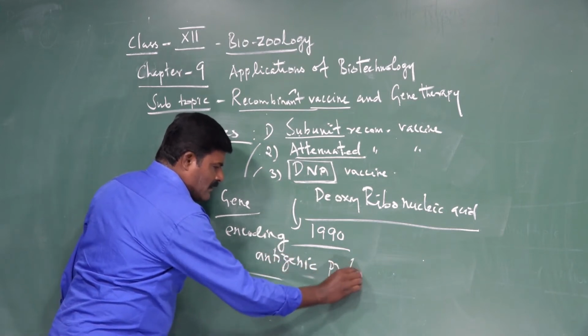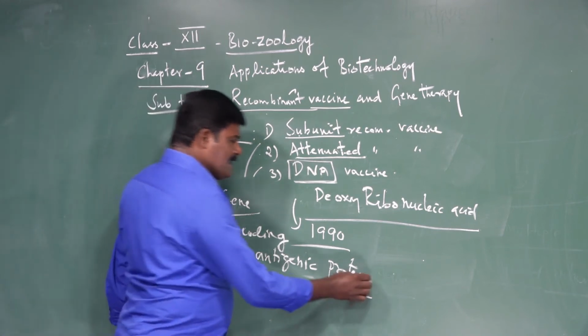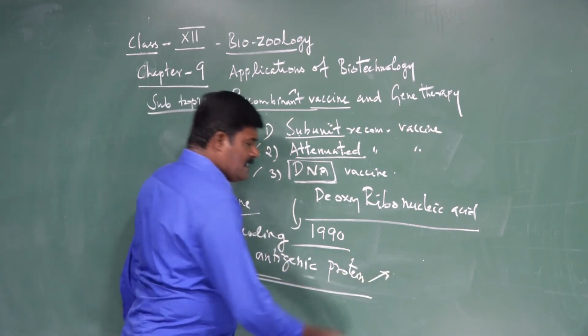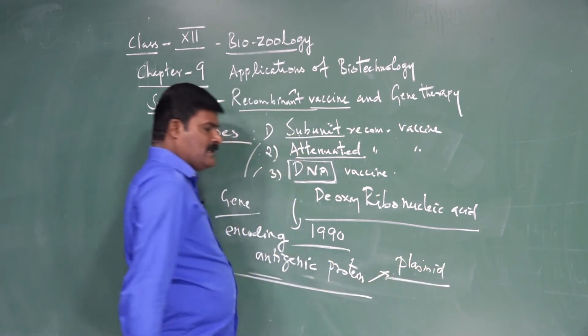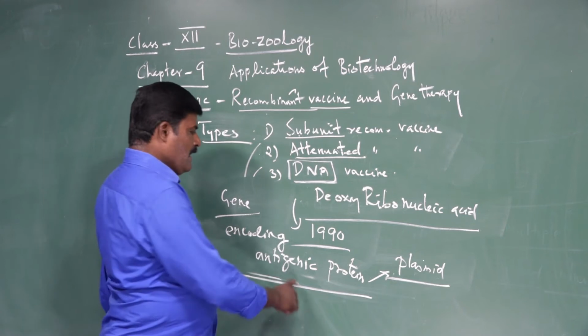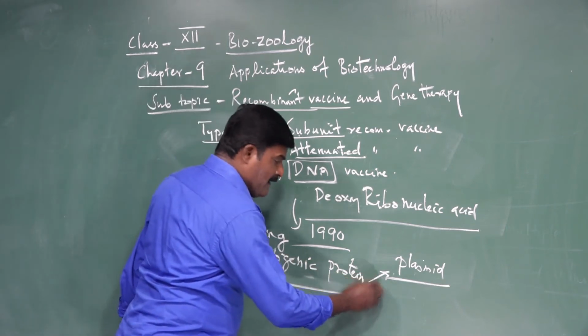This antigenic protein gene is inserted into plasmids. For example, it is inserted into a plasmid.